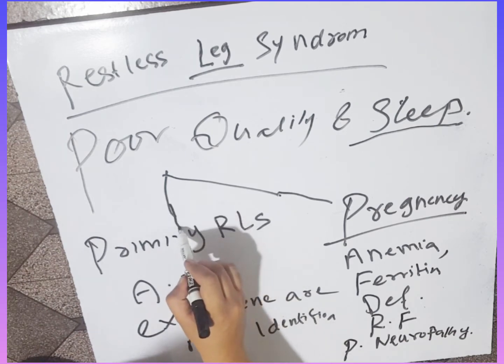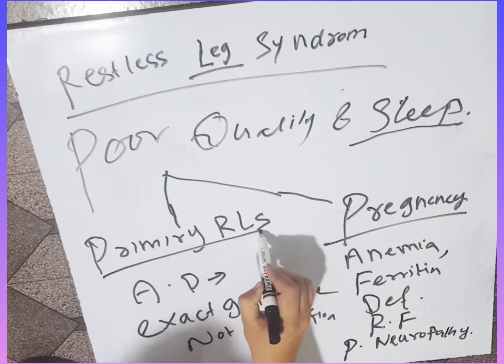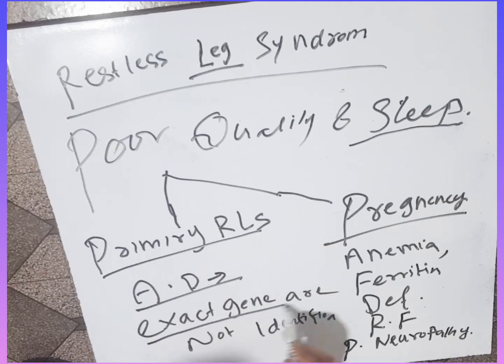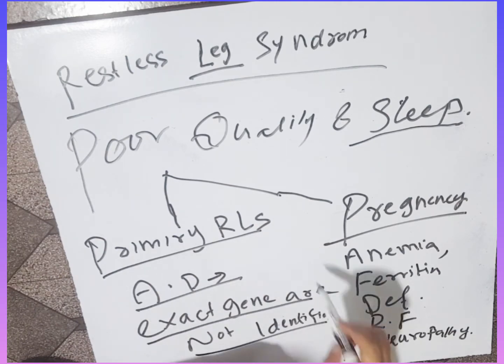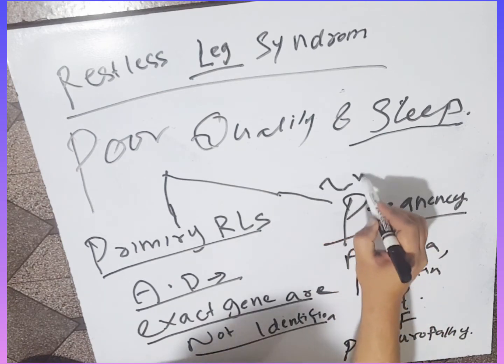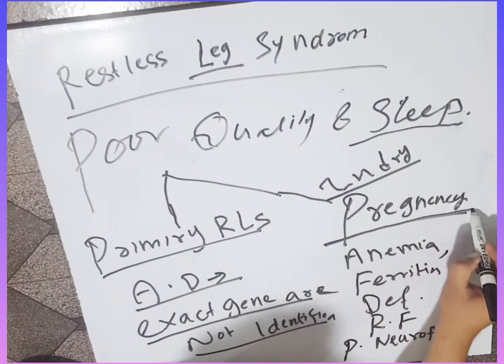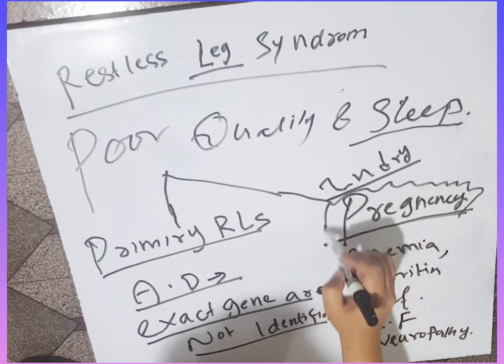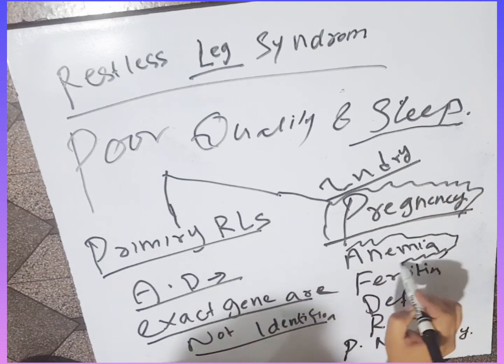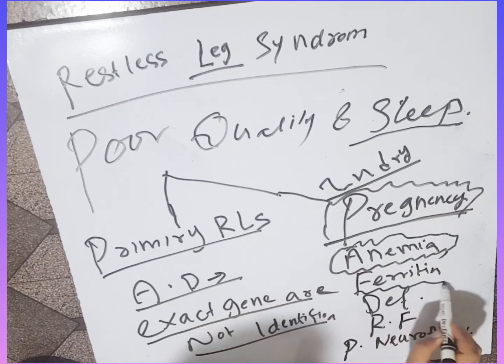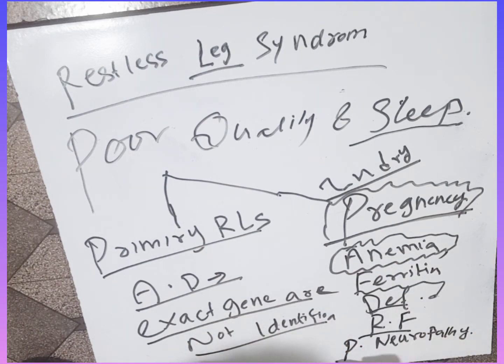And there are two types of restless leg syndrome. Primary restless leg syndrome is an autosomal dominant disorder; the exact gene has not been identified. Secondary restless leg syndrome is associated with pregnancy, anemia, ferritin deficiency, renal failure, and peripheral neuropathy.